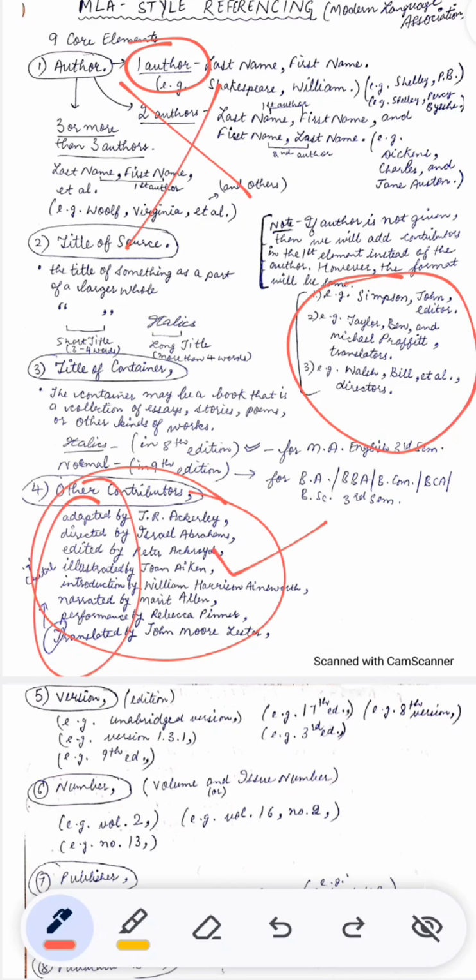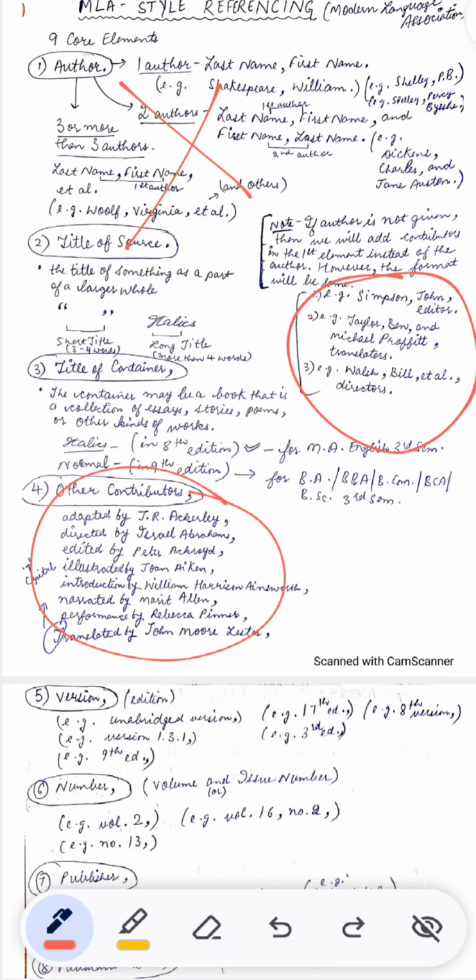So the translators are Ben Taylor and Michael Prophet. These are the two translators given to us. So the format will be Taylor, Ben. The first translator's name is reversed. Taylor, Ben, and Michael Prophet, translators, and then period.